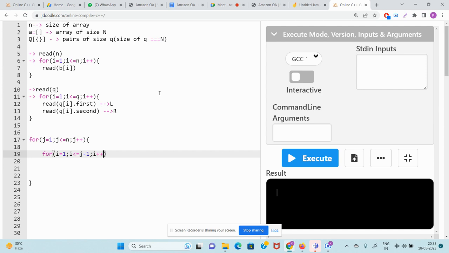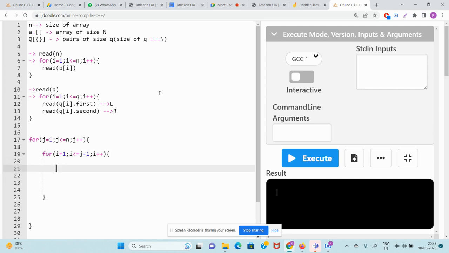I plus plus. So you have to check if check of a of i comma a of j is true. If this check is coming out as true, then we do count equal to count plus 1. I'm not writing count plus plus because I don't want the Python guys angry. So count was 0 initially. I'm just iterating through all the pairs: j equal to 1, j less than equal to n, i equal to 1, i less than equal to j minus 1, i plus plus. If check of a of i comma a of j is true, then I just increment the counter. Job is done. And finally, I print the count.